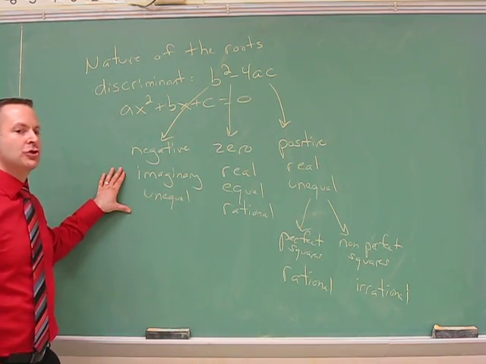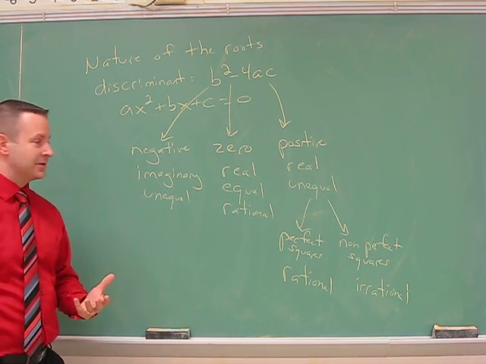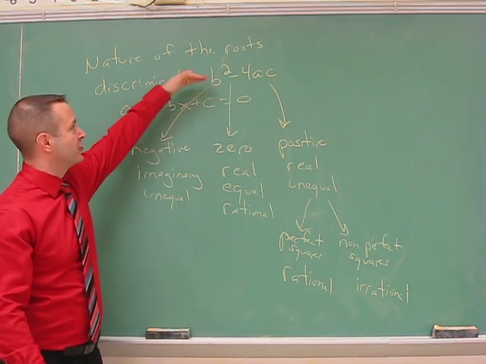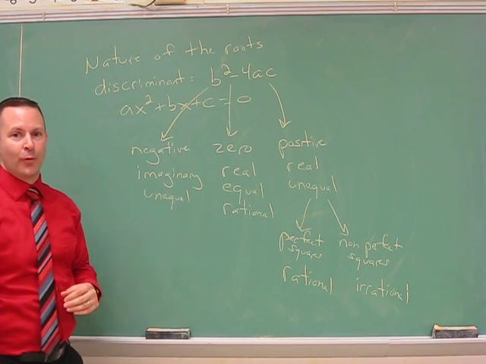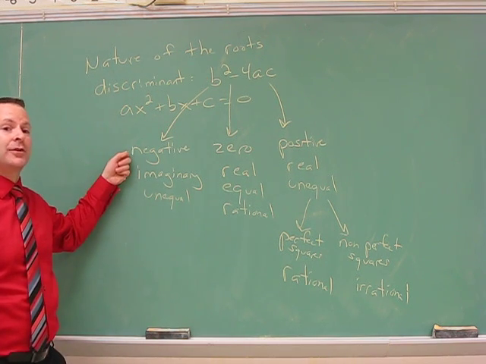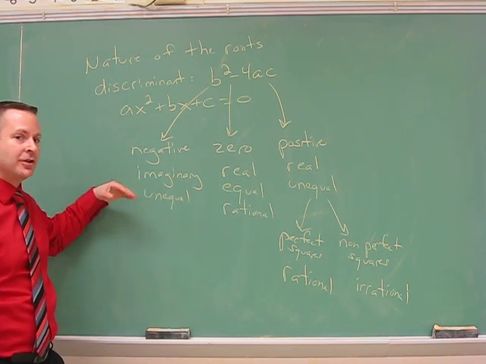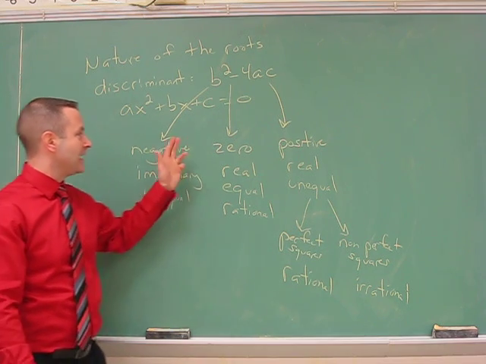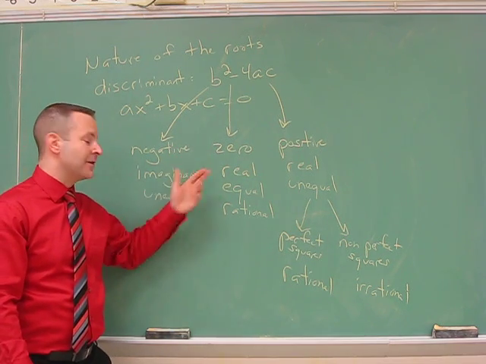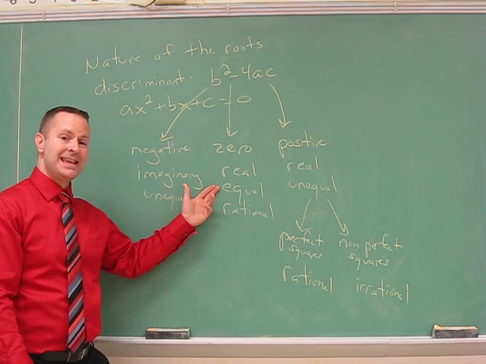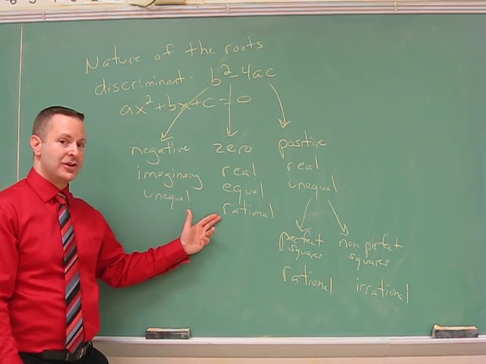So this little flow chart here is what I would like you to memorize. Okay, memorize the whole thing, starting with the discriminant, b squared minus 4ac. If we get a negative result, the roots are imaginary, show's pretty much over. If you get a 0, we would identify real roots, they'll be equal, and they are rational.